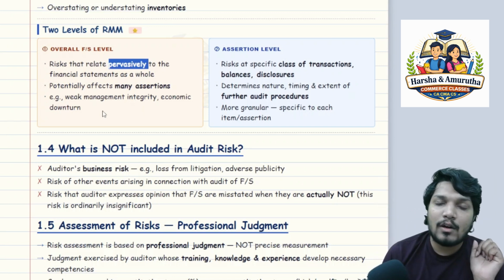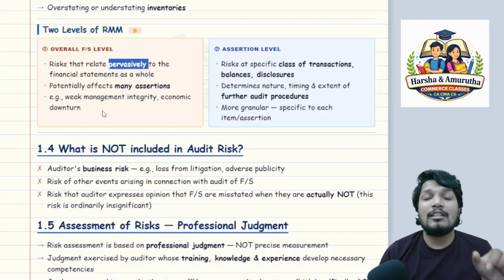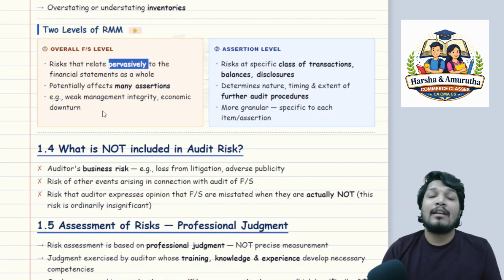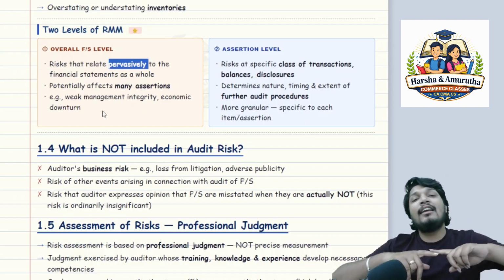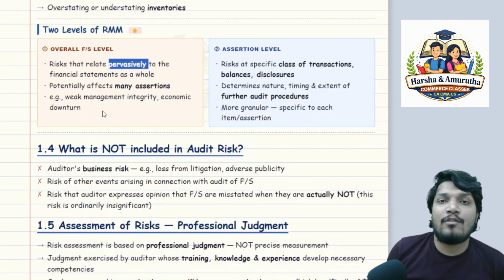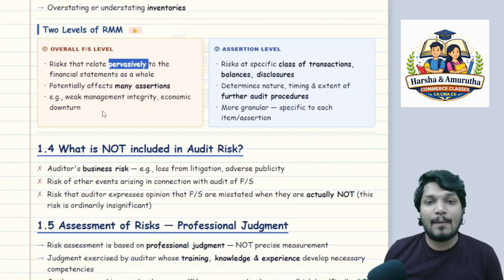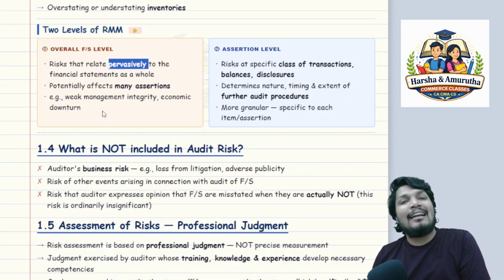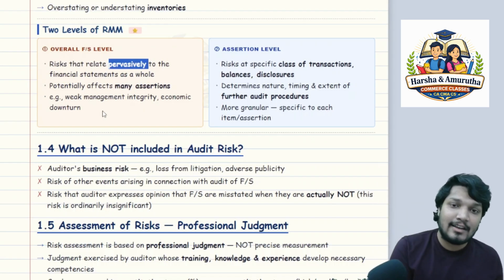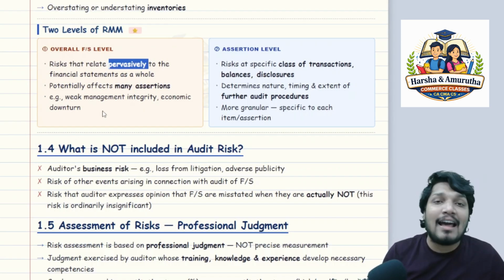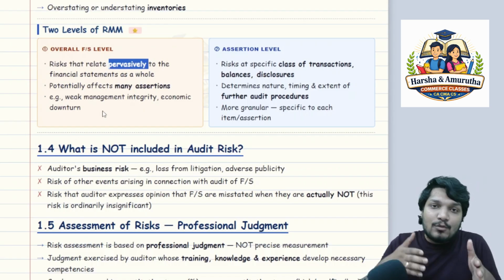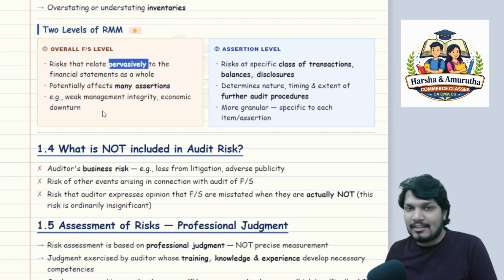So whenever you are intending to use this pervasive, make sure that it means it is not just affecting a single assertion, but it is affecting a whole lot of things in your financial statements. That is very important. Okay, next, risk of material misstatement at assertion level. What is an assertion level? Risks at a specific area, specific class of transactions, specific balances, disclosures. If it is very specific, then it is called at assertion level.